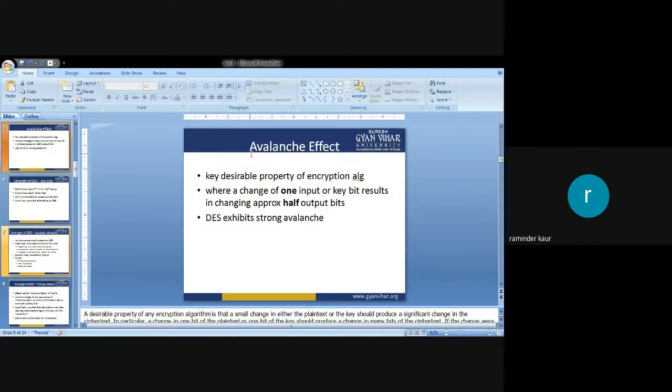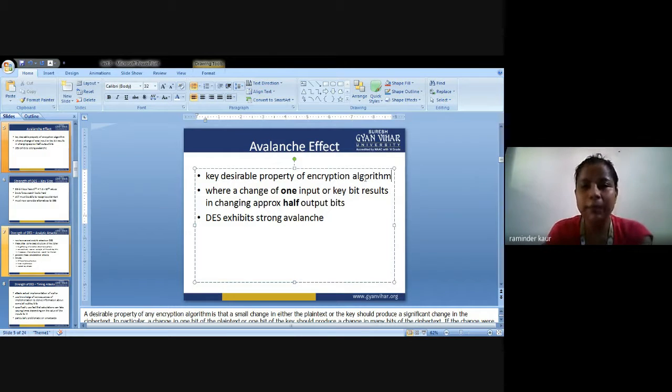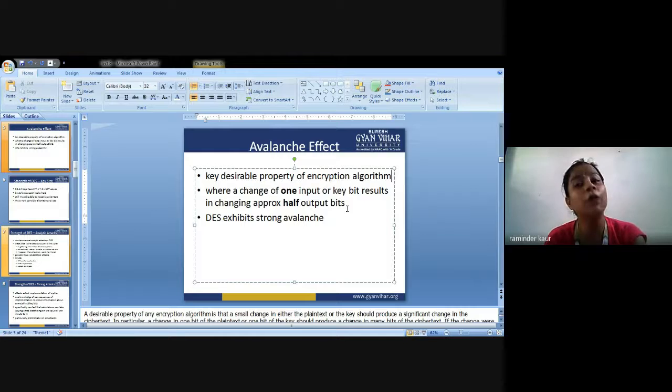So what is the effect actually? It is a key desirable property of an encryption algorithm, that a change of one input or key bit results in a change of about half of the output bits. That means you can see the difference: with the change of one key or input bit, there is a drastic change in the output.